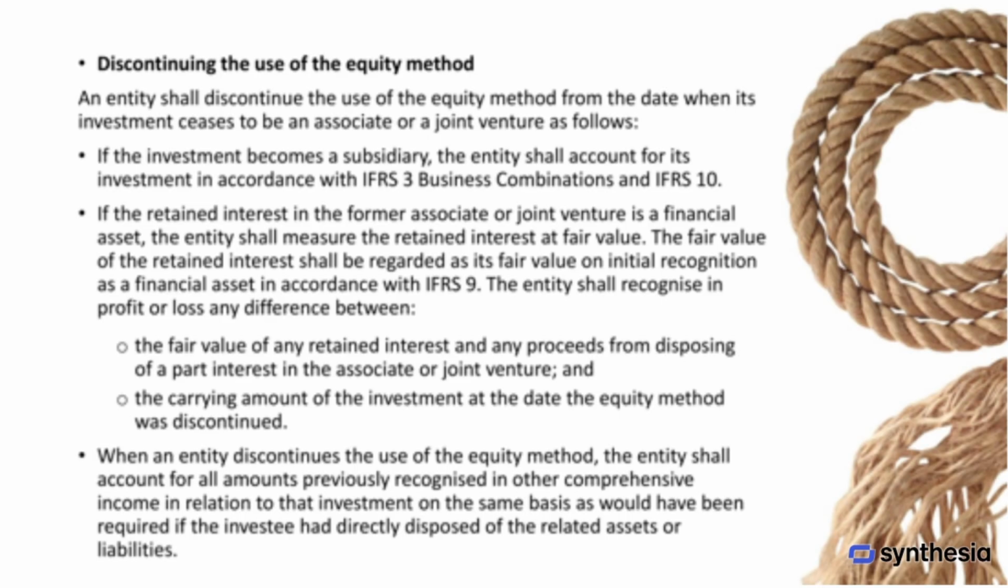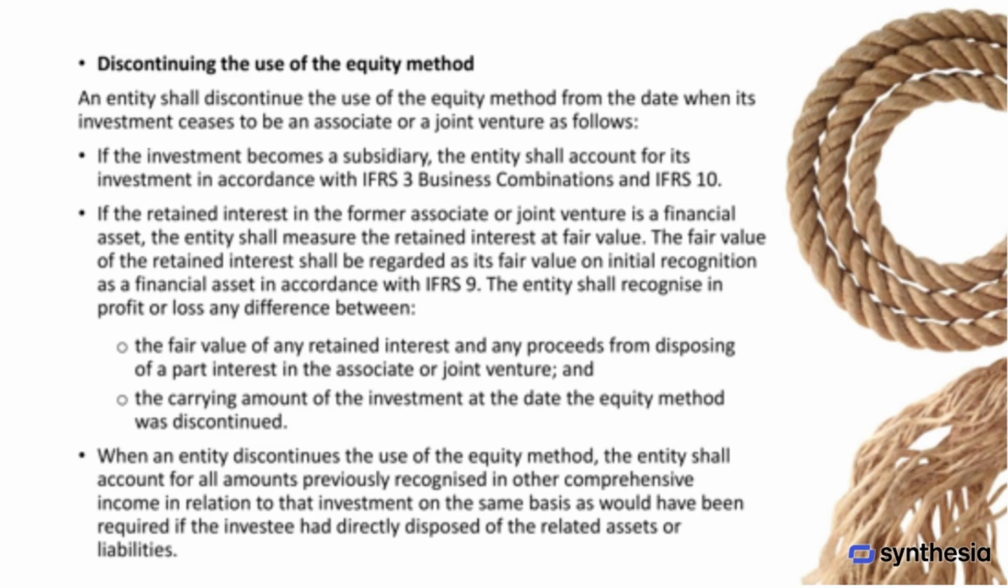An entity must stop using the equity method from the date its investment is no longer an associate or a joint venture. If the investment becomes a subsidiary, the entity should account for it following IFRS 3 on business combinations and IFRS 10 on consolidated financial statements. If the retained interest in the former associate or joint venture is a financial asset, the entity should measure this retained interest at fair value. This fair value will be considered the initial fair value when recognizing the financial asset under IFRS 9.